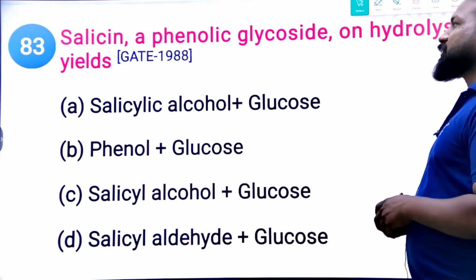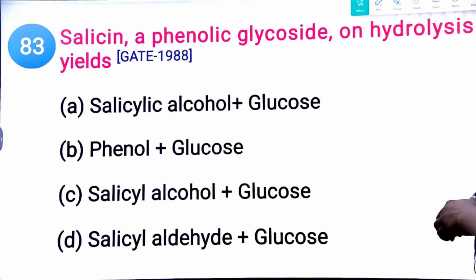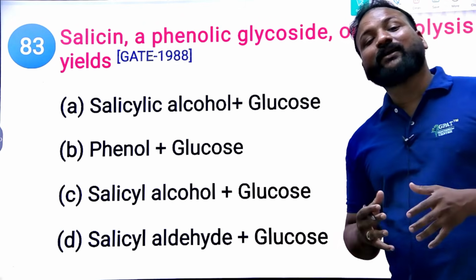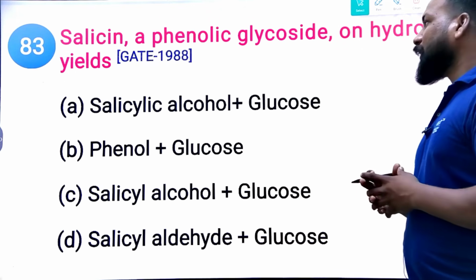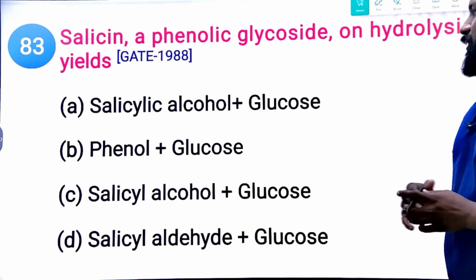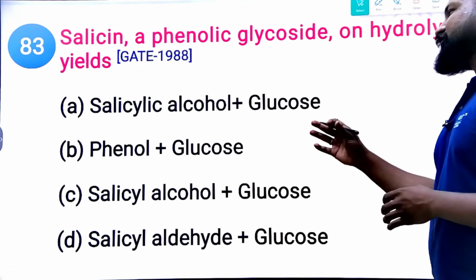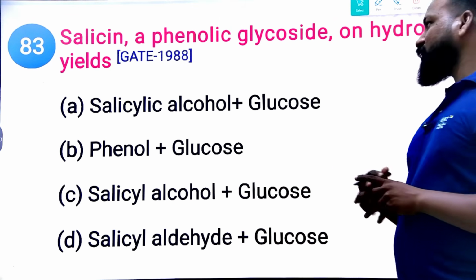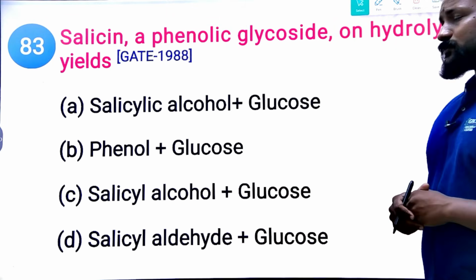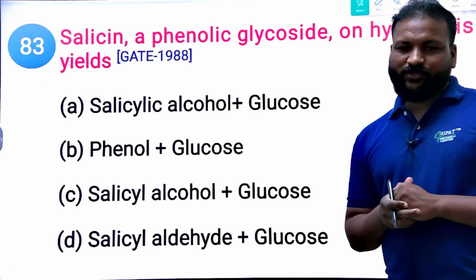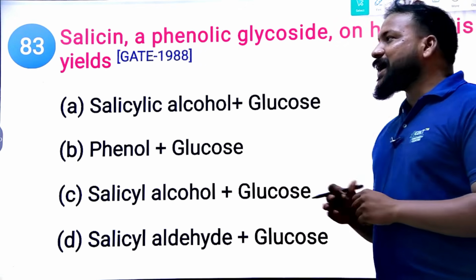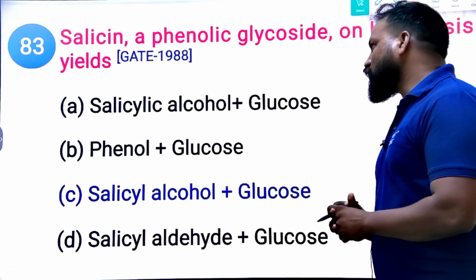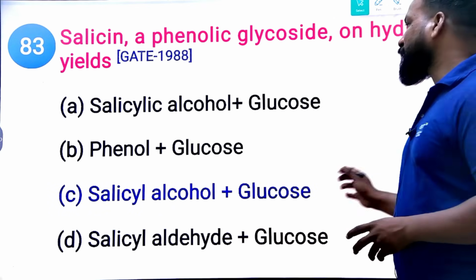Clear? Next, salicin, a phenolic glycoside, on hydrolysis yields. Salicin is obtained from Salix alba. It is a glycoside. Upon hydrolysis it gives: salicyl alcohol and glucose, phenol and glucose, or salicyl aldehyde and glucose. What is your call on this question? Please mention your answer in the comments.